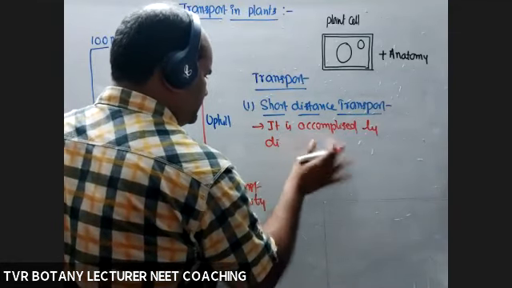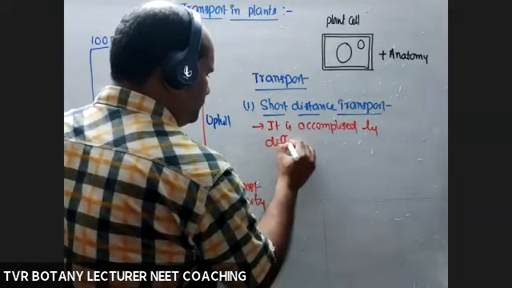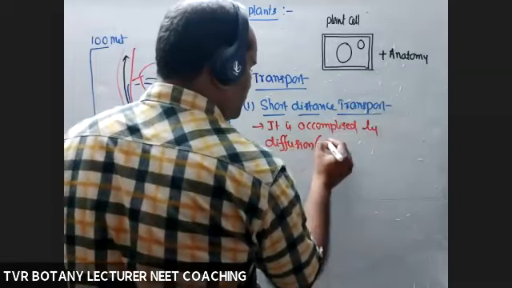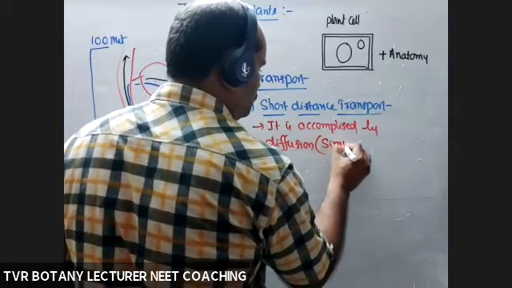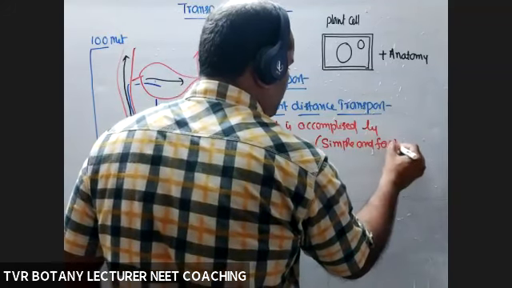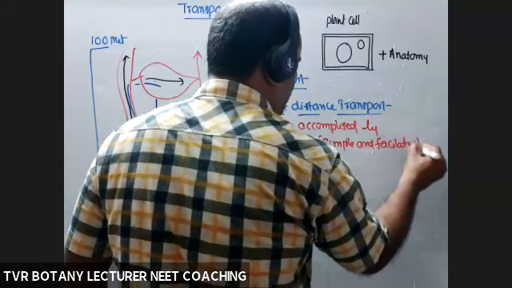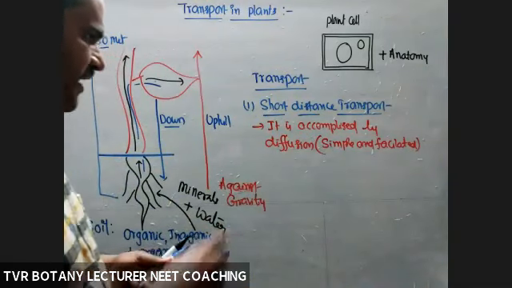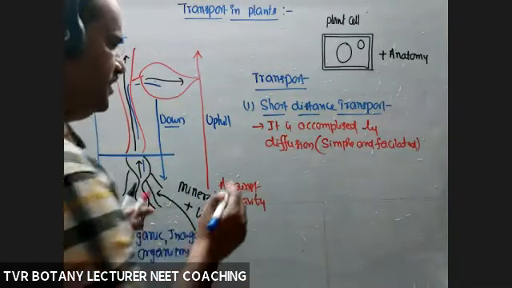We will see what the diffusions are. Simple and facilitated diffusions. Passive transport, metabolic energy is not required.